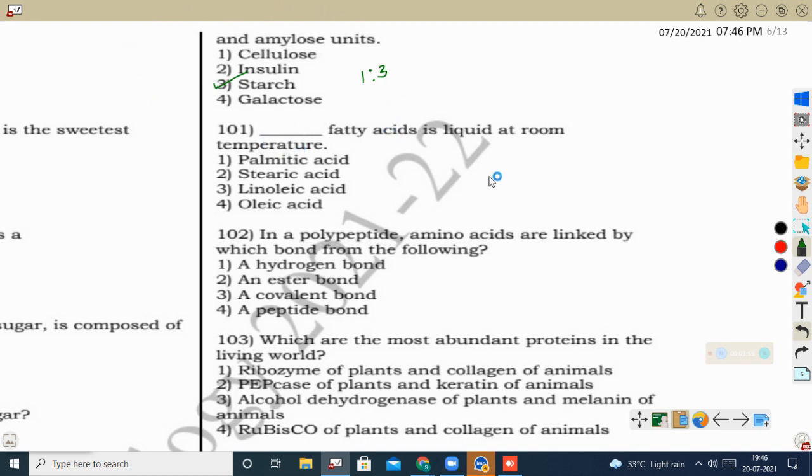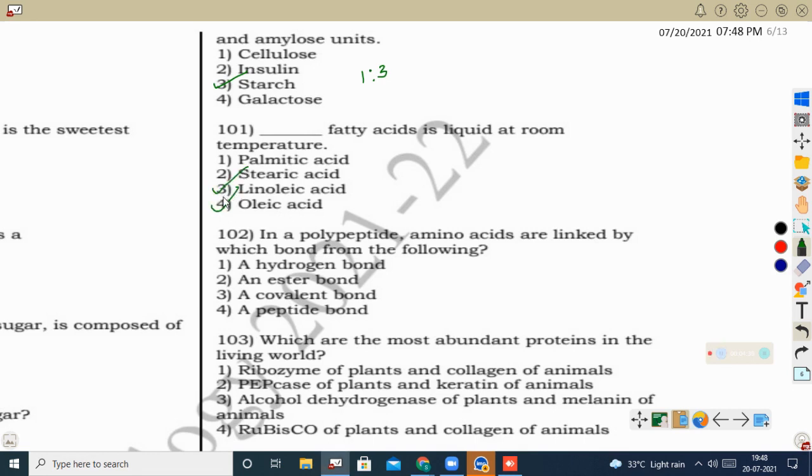Next question, dash fatty acid is liquid at room temperature. Palmitic acid is a saturated fatty acid, stearic acid is a saturated fatty acid, linoleic acid is an unsaturated fatty acid. Because of that, they are oils which will melt soon because they are unstable compounds at low temperature. Because of that, we can say linoleic acid is the fatty acid that is liquid at room temperature. Sorry, here linoleic acid is an unsaturated fatty acid, and oleic acid is also an unsaturated fatty acid.